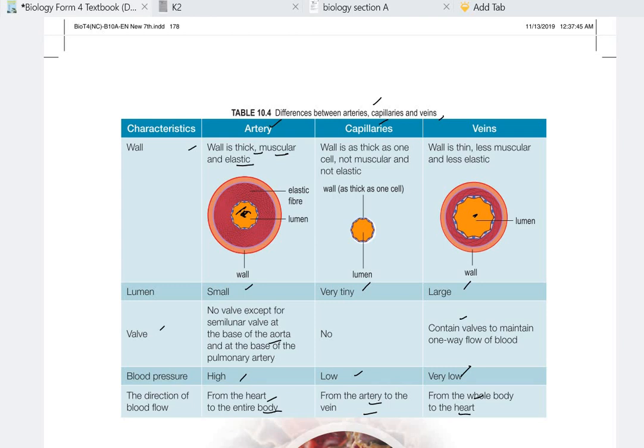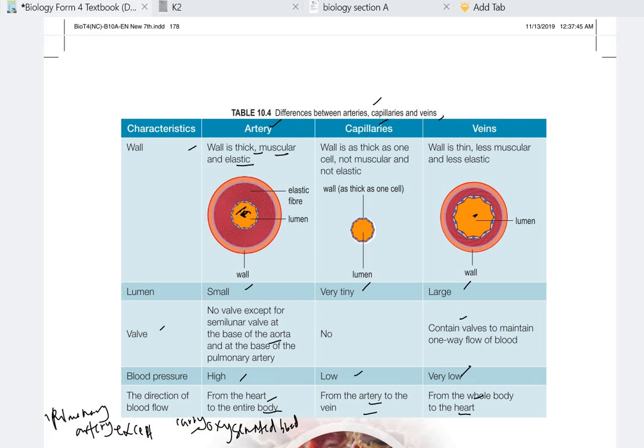Okay, so maybe you can also add this one, the type of blood. Arteries carry oxygenated blood, except the pulmonary artery, because the pulmonary artery carries deoxygenated blood.